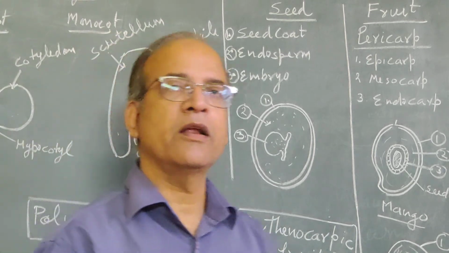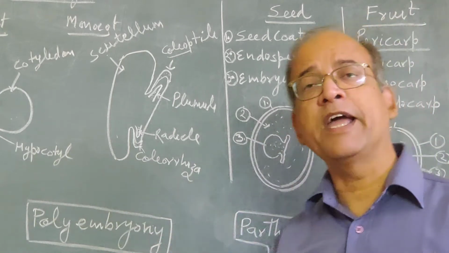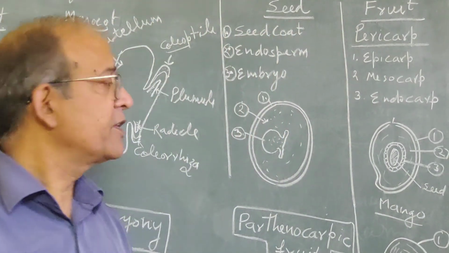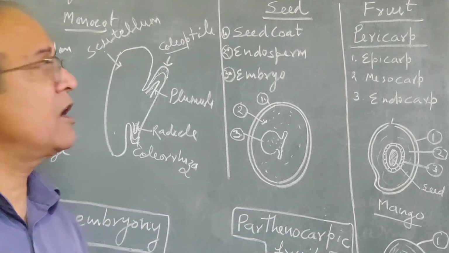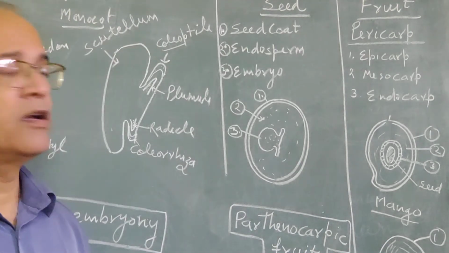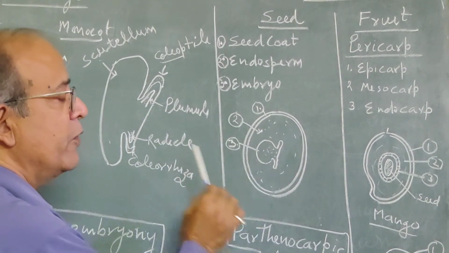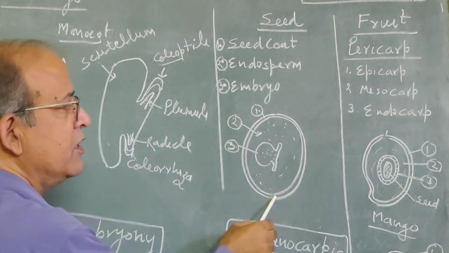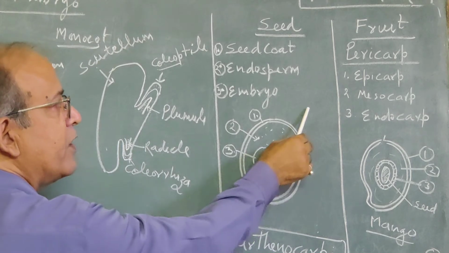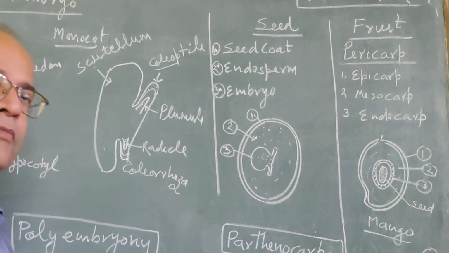Then seeds are endospermic seeds, but sometimes the endosperm is exhausted, finished, and utilized by the embryo. Such seeds are non-endospermic seeds. So seeds can be endospermic and non-endospermic. And here this is the embryo. After germination, this embryo will develop into new plant. Plumule will develop into shoot system and radicle will develop into root system.